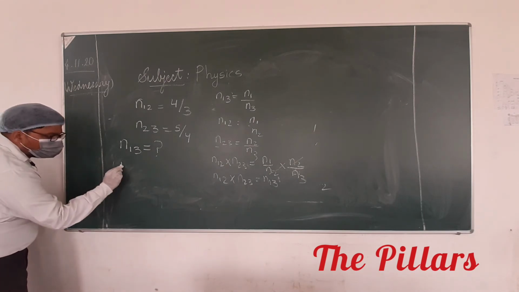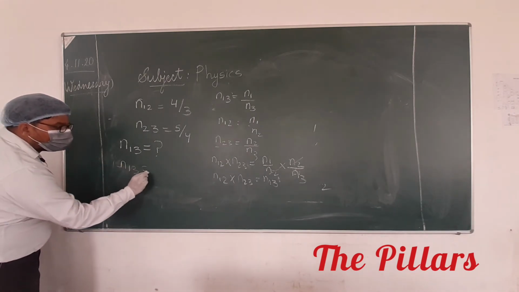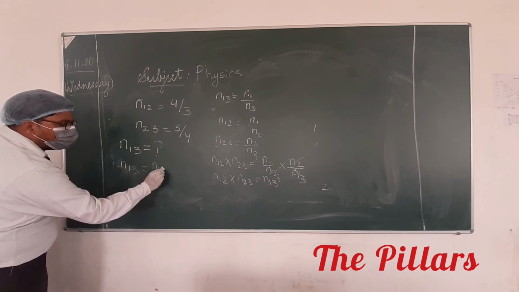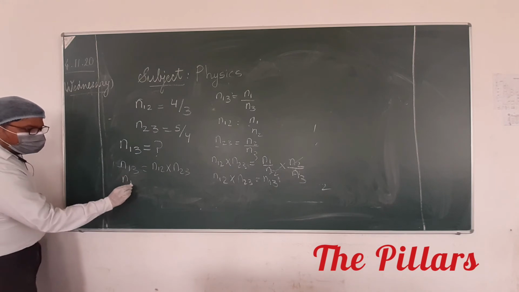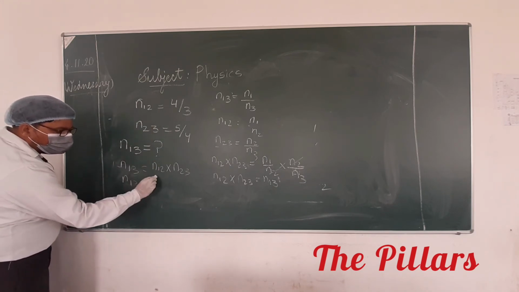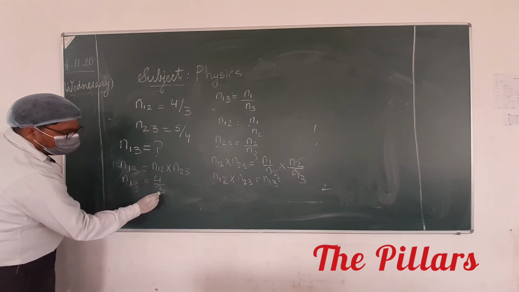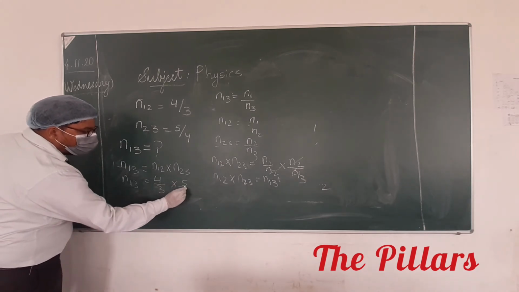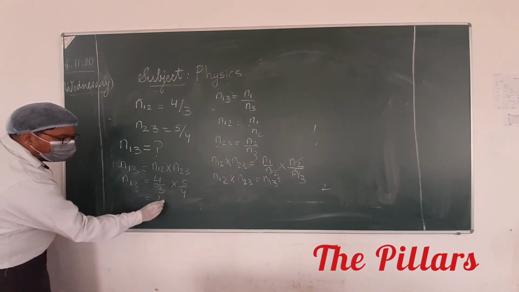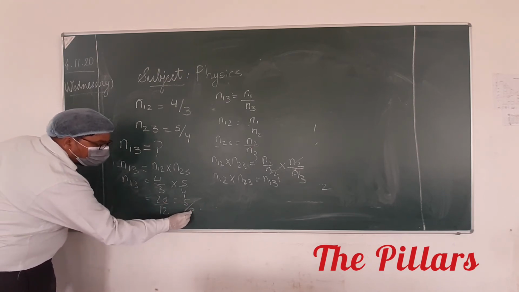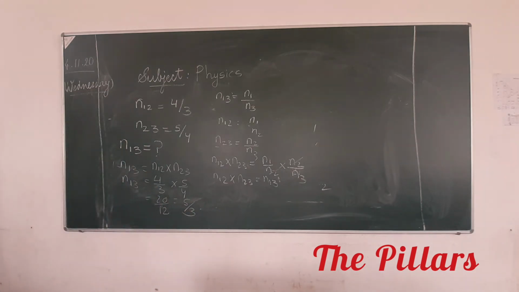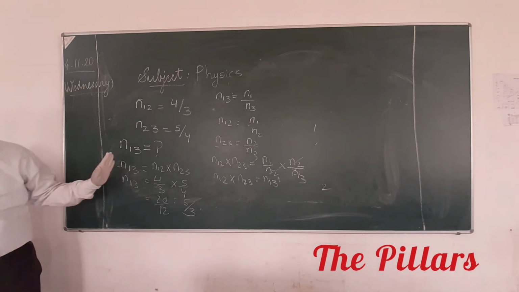Okay. So n13 will be n12 multiplied by n23. 5 upon 4. What is the value of n12, beta? 4 upon 3 multiplied by 5 upon 4. This will be 20 upon 12, or it will be 5 by 3. What's your answer here? 4 by 5. You got the mistake where you have done. Okay, so this result is very important.